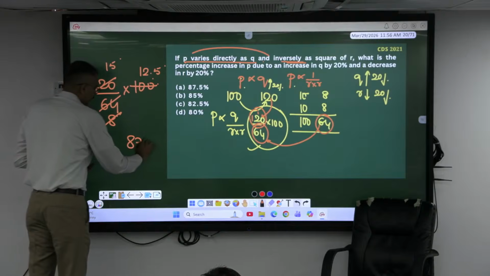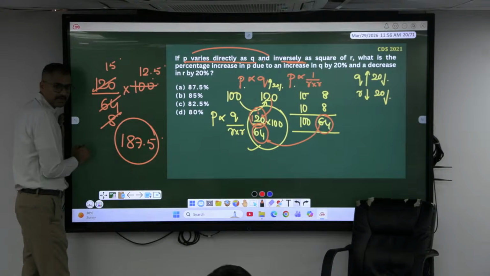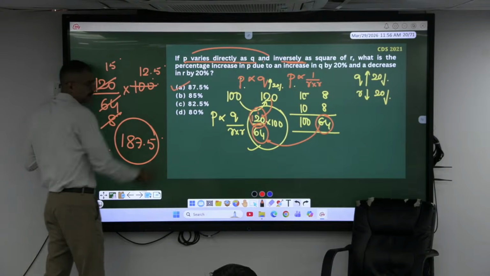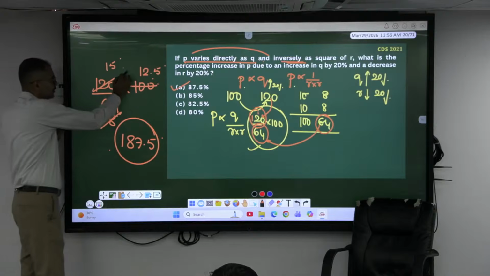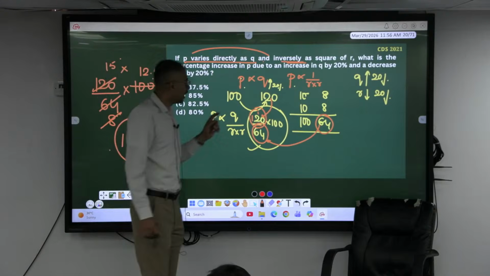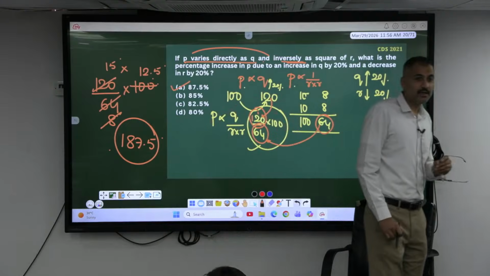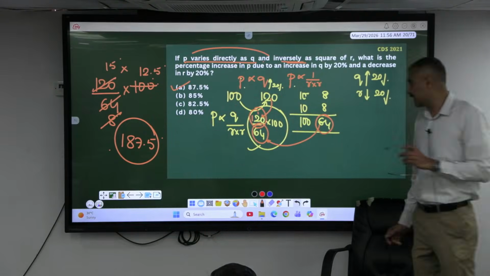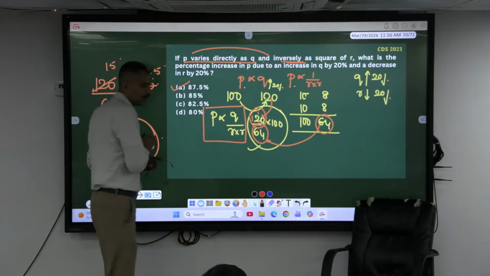So the P value is becoming 187.5. So what is the percentage increase? 87.5%. How is P related to Q? Directly. How is P related to R? Inversely. So in the same equation, P is directly proportional to Q by R square.